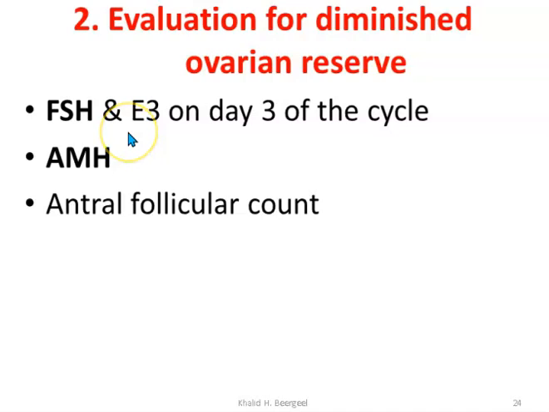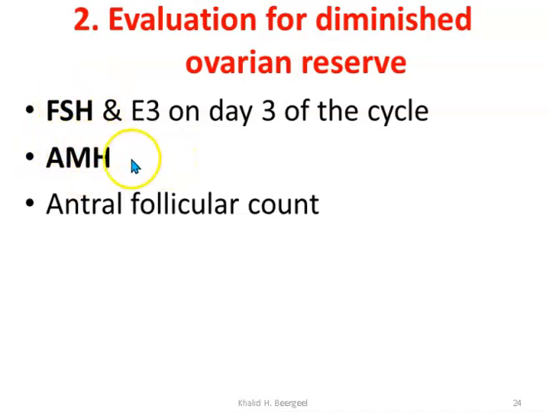And FSH, follicle stimulating hormone of day 3: normally when the woman has adequate storage, the FSH is mildly elevated or in the low range, but if the woman is premenopausal, near menopause, or has no ovary, or for example has premature ovarian insufficiency, the FSH level is high. So we should do FSH on D3. Doing estradiol may not add any value, but sometimes if you suspect these results may be false, then you can use it to help with the interpretation of the follicle stimulating hormone level. But FSH only is enough, but it should be on D3.